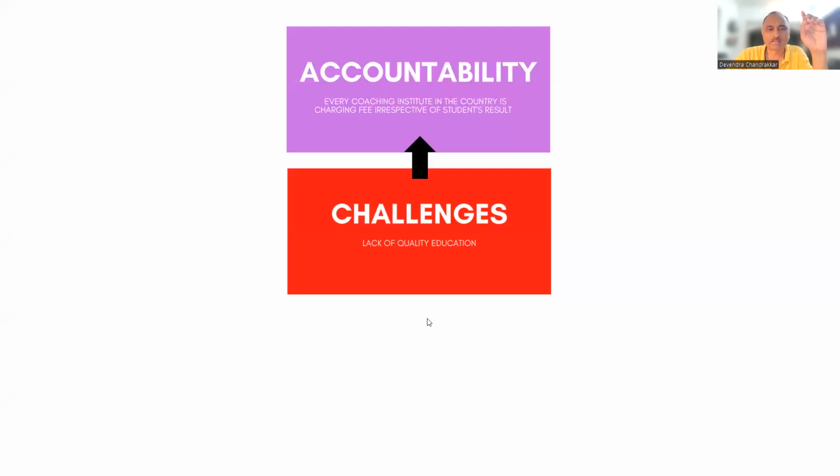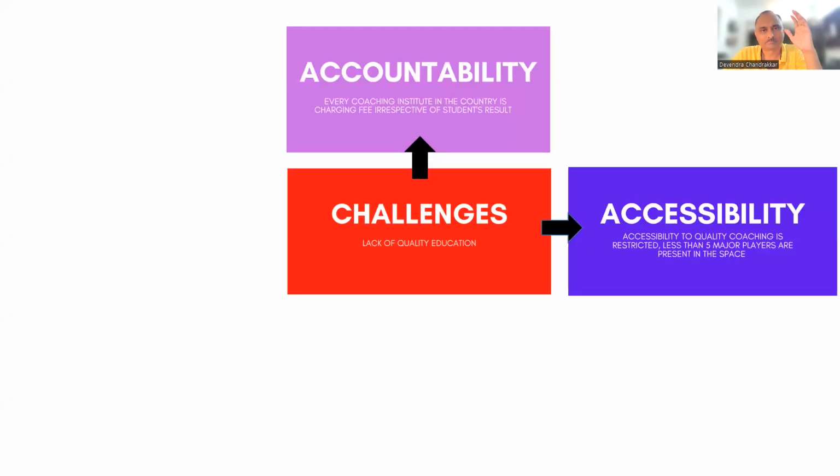Now the next one is, after accountability, accessibility. How many of you are going to coaching institutes and do you think you are given the access to the best of their teachers? Just type yes or no. If you're going to good coaching institutes and you're given the access to the best of their teachers.